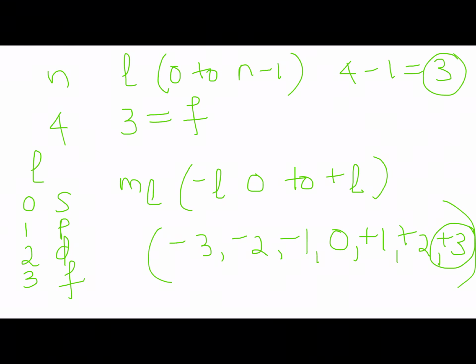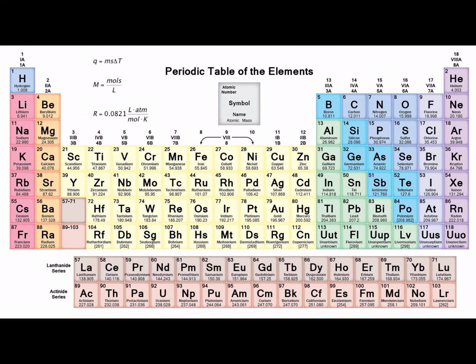Let's see how we can find it. You can refer to your periodic table and locate where potassium is. Potassium is number 19 right there. Remember in the lecture videos you learned how to write the condensed electron configuration. You find the noble gas prior to the element of interest. The noble gas prior to potassium is argon, so you write argon and then the rest of the electron configuration.